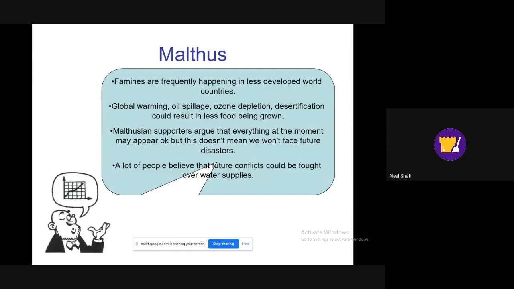Malthusian supporters, so people who advocate his theory, say that it might be okay at the moment, but that doesn't mean there won't be future disasters. Now, at the time I'm recording this, it is the 24th of March 2020. We're in the middle of the COVID-19 crisis, and already you're seeing how this is affecting the world. It's going to be interesting to look back at this recording a year from now, but you can see what effect this is having on output.